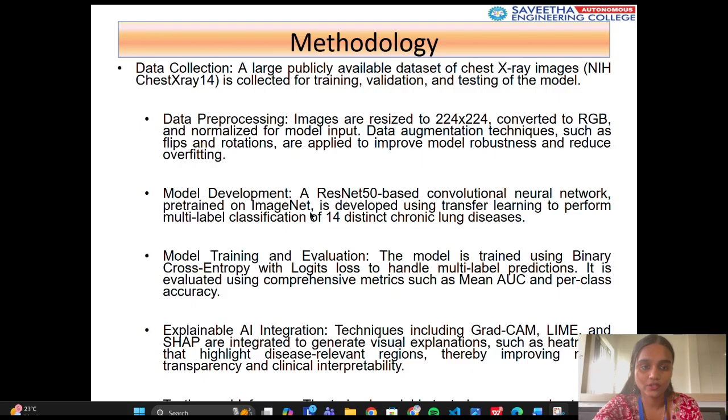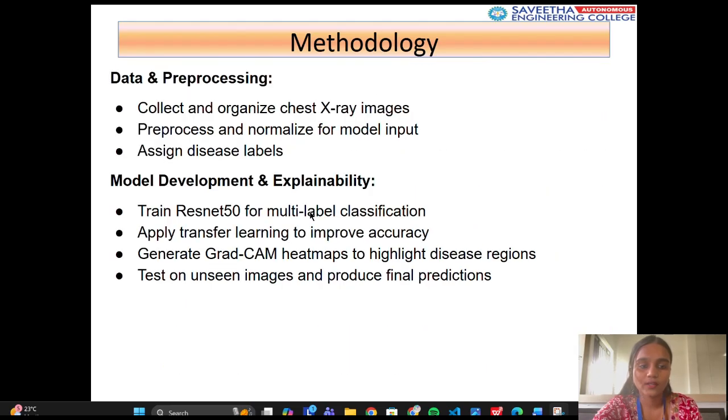Explainable AI integration. Grad-CAM generates heat maps highlighting disease-relevant regions. LIME provides localized region-based explanations. Interface. The system outputs disease probabilities. Visual explanations are generated for clinician review.